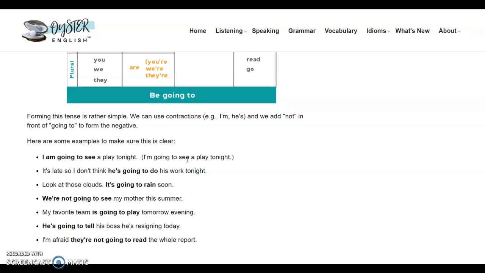It's late, so I don't think he's going to do his work tonight. Look at those clouds, it's going to rain soon. We're not going to see my mother this summer. My favorite team is going to play tomorrow evening. He's going to tell his boss he's resigning today. And then another example of a negative one. I'm afraid they're not going to read the whole report.